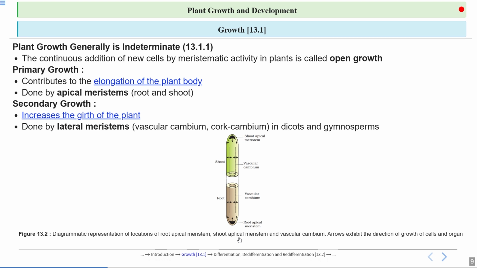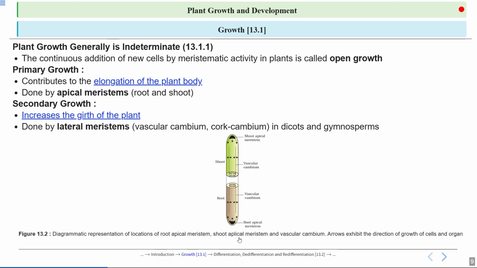Talking about the secondary growth, it increases the girth of the plant. It means it increases the width of the plant. It widens the width of the plant, done by lateral meristem. If we talk about meristematic tissues or meristematic cells, what kind of cells are involved in primary and secondary? In primary, we have apical meristem, but in secondary we have lateral meristem, which are vascular cambium or cork cambium.